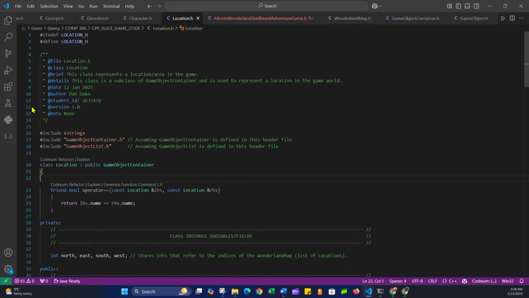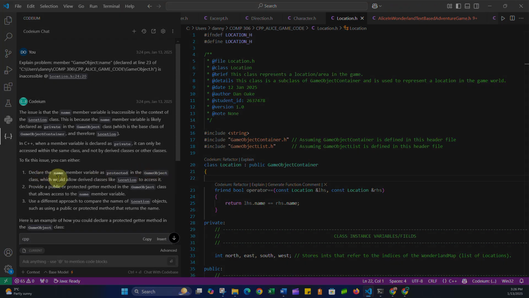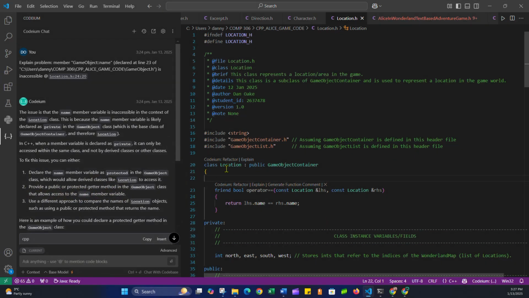But let's see what else it would have said, because Codium was telling us something. It was saying to fix this issue, you can either declare the name member variable as protected in the game object class, which is what we just did, which would allow derived classes like location to access it, or we could provide a public or protected getter method in the game object class that allows access to the name member. That's probably the best option, actually. That's what I might do. Because making it protected means all these things have access to it, it probably would be better, just like I said, to make a public or protected getter method.